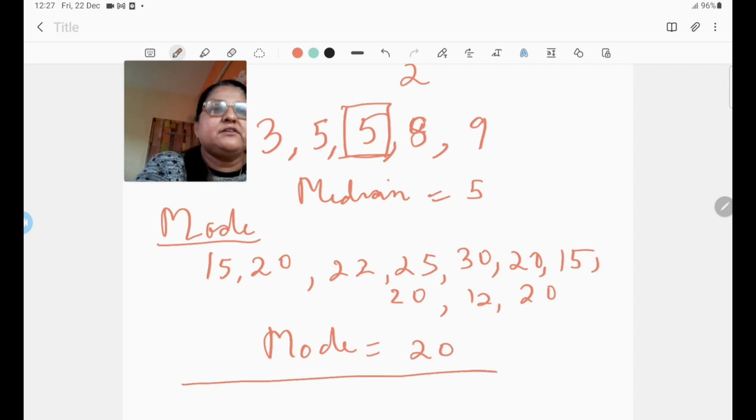So this is how we calculate the measures of central tendency, mean, median and mode for ungrouped data. And for understanding how we calculate these for grouped data, you can refer to my other videos.